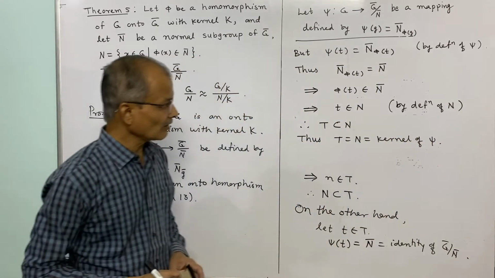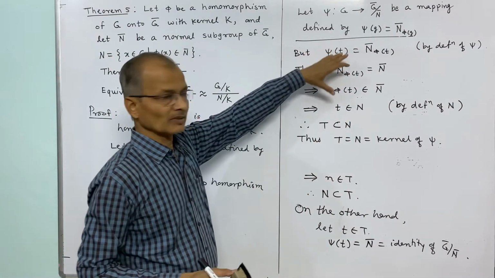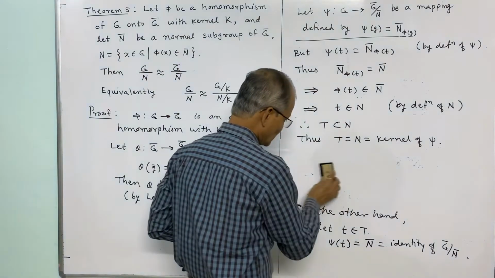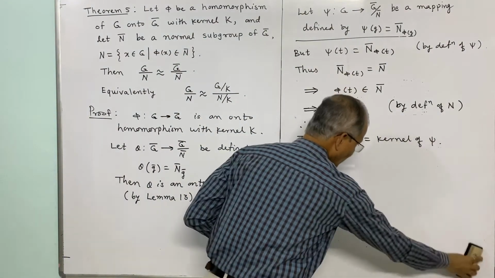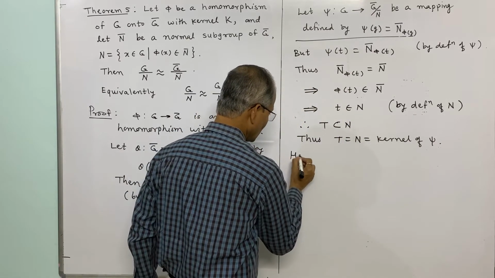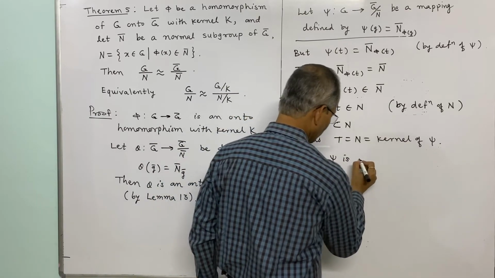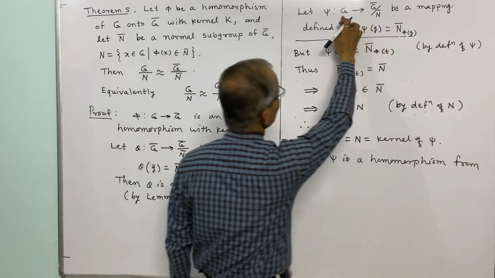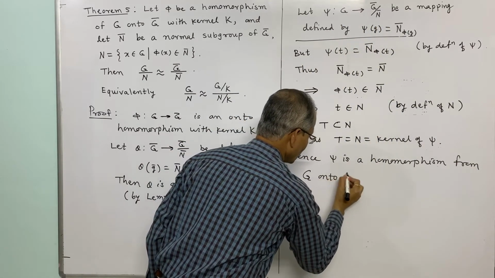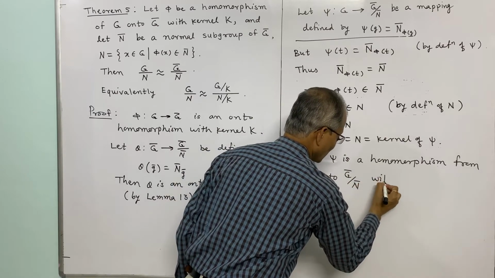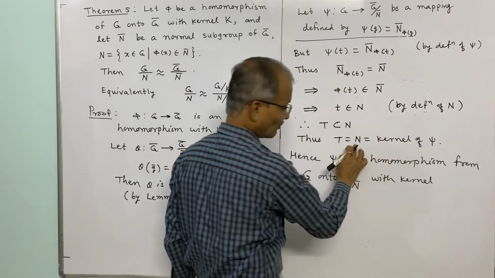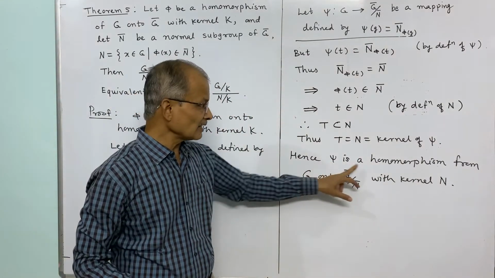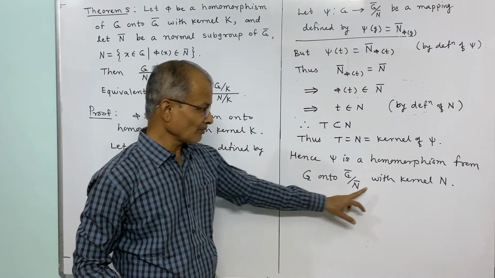And now we shall combine all the results that we have proved. First we have proved psi is onto, next we have proved psi is a homomorphism, and now we have proved the kernel of psi is N, and hence psi is an onto homomorphism from G onto G bar by N bar with kernel N. So this is the result we wanted to establish.